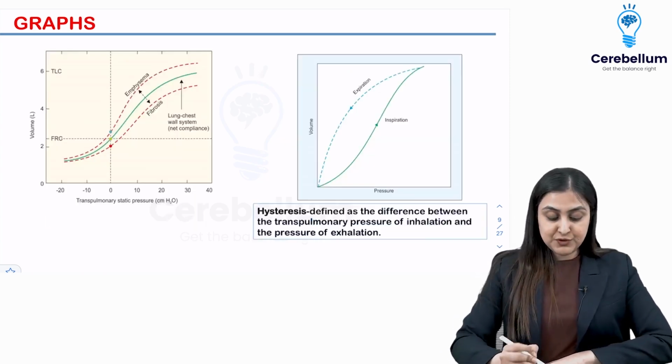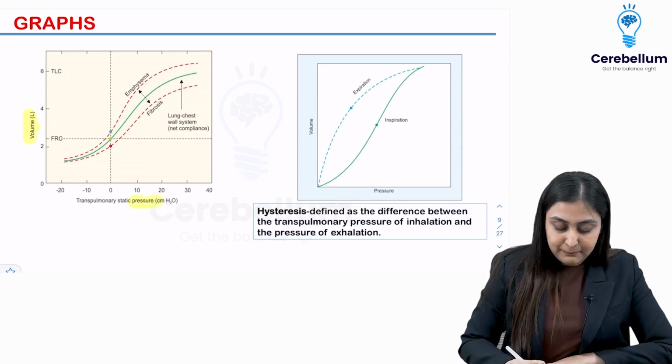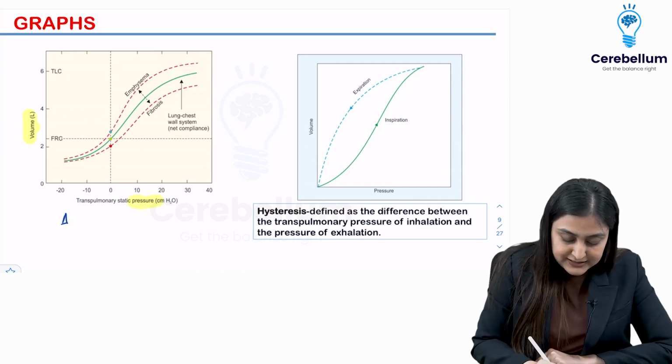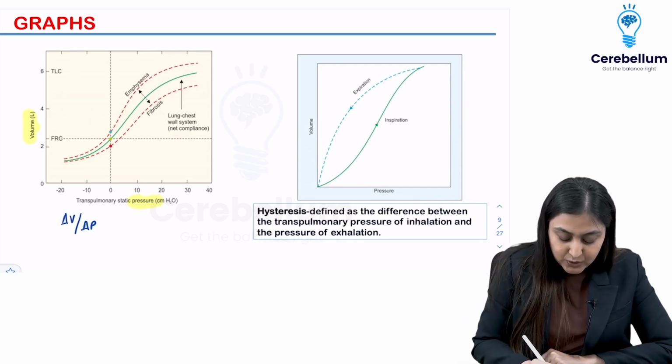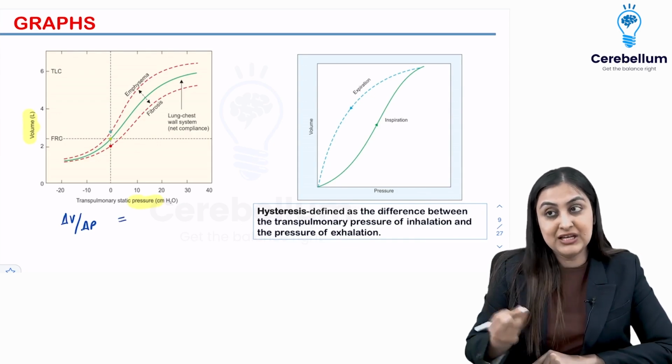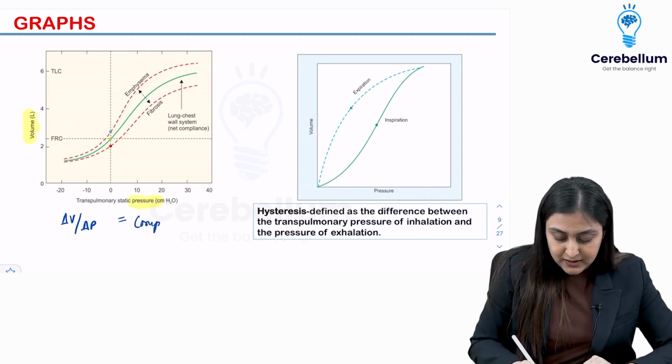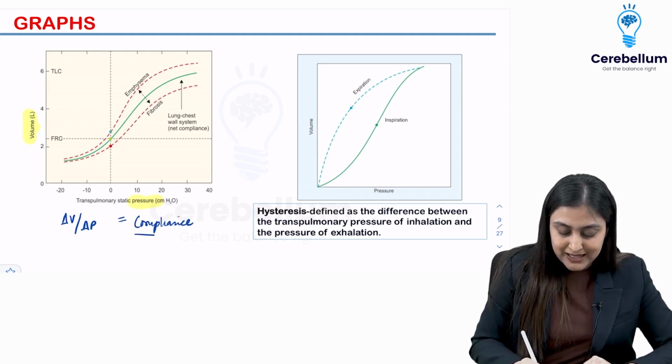Two more graphs for you. So whenever you see V and P, whenever they ask you to label what is the green line, so delta V by delta P, not the other way around, it is VP, VIP, so V is up. Delta V by delta P is known as the compliance. Alright, so this is the compliance of the lung.